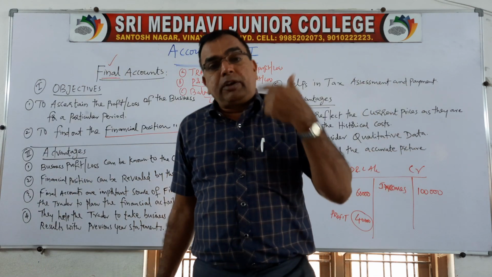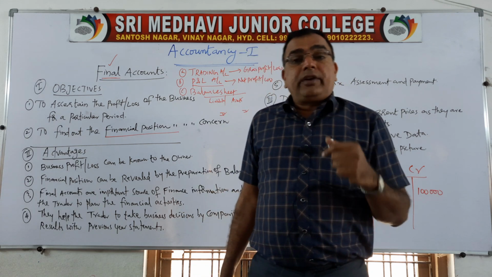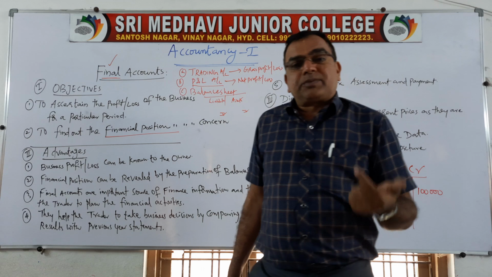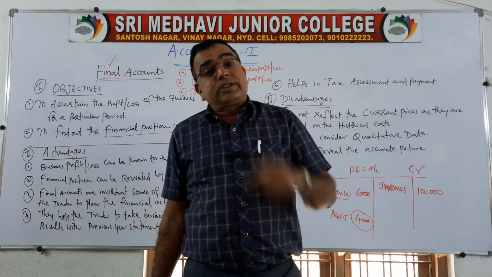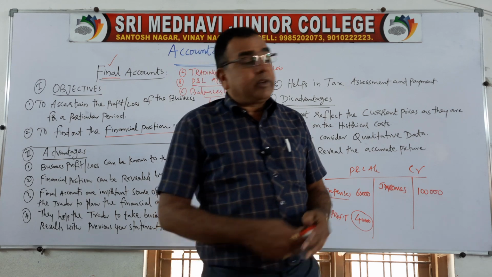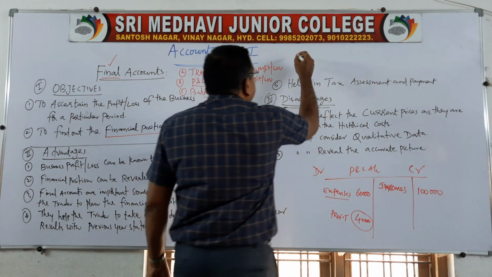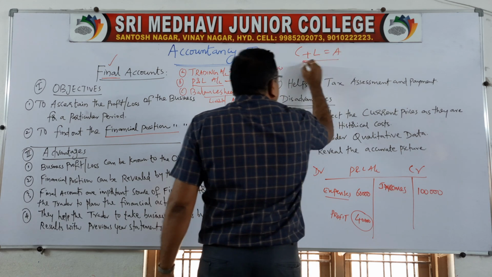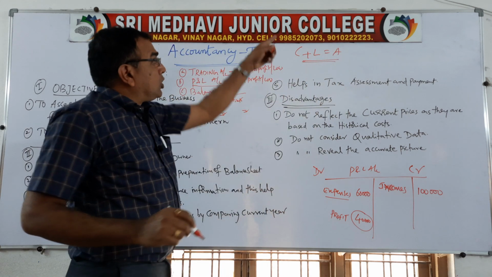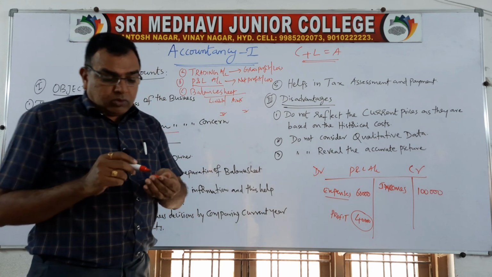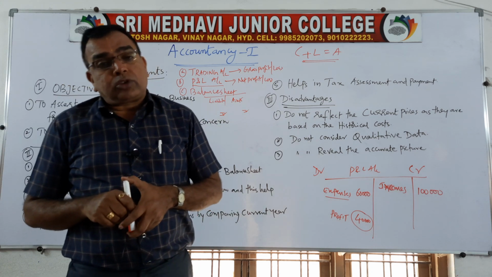For every receiving benefit, there is a giving benefit. For every debit, there is a corresponding credit. So this is also called the accounting equation concept. As per the accounting equation concept, our formula is capital plus liabilities is equal to assets. As we follow that concept, we get total liabilities equal to total assets.